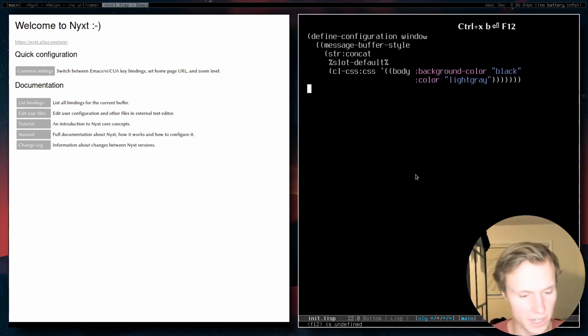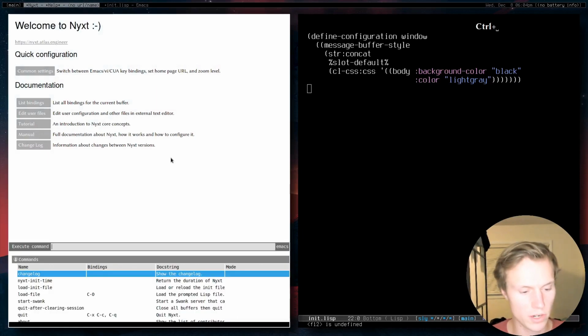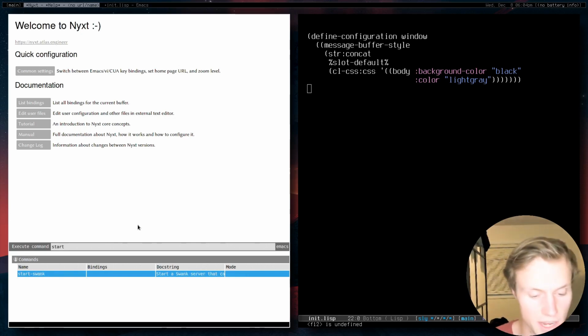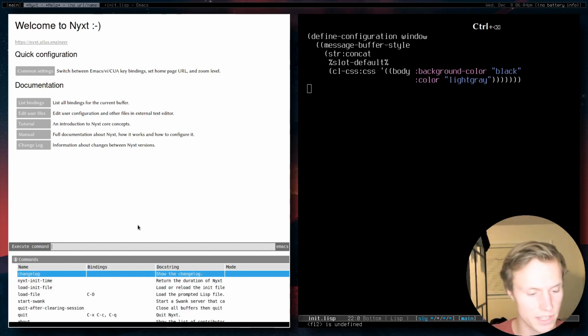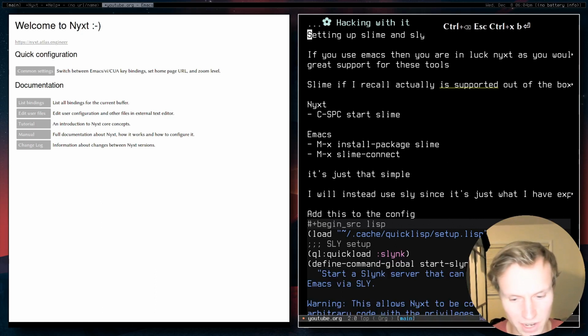Now, there are some really interesting things that you can do for messing with it a bit more. So if you wanted to interactively program with it, one of the big selling points of using Common Lisp, you can actually do start-swank, which will start Swank. And those of you that are familiar with Slime, you can connect to it there. But since I use Sly, mostly just because I found it was easier to set up with StumpWM, maybe I'll go to Slime eventually, but right now I use Sly.